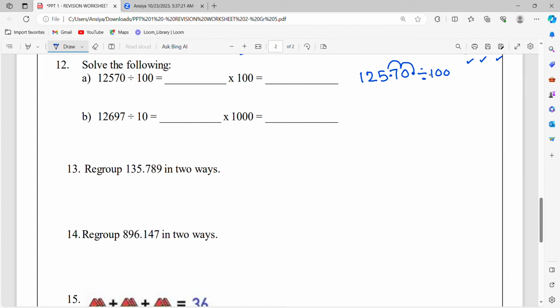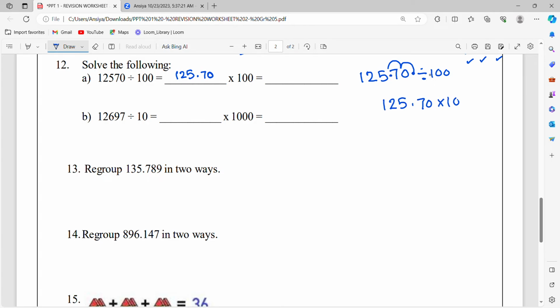So write it here, 1, 2, 5.70. Okay, you can put the 0, you can avoid the 0, no problem. Better to avoid confusion, let it be there. So division with 100 is done. Now you need to multiply with 100. So the number I am just rewriting here.